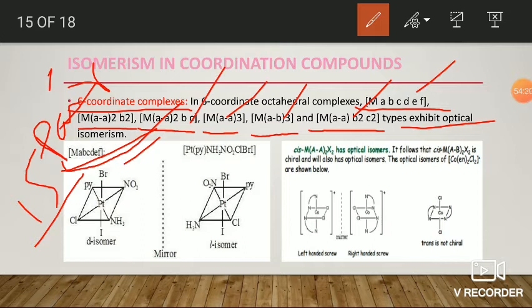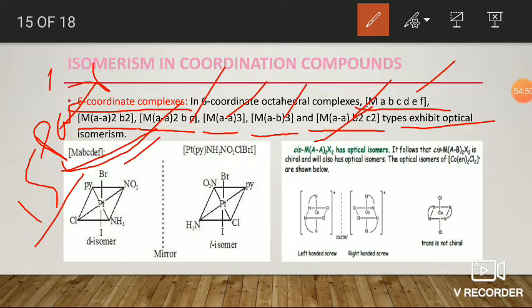MA2X2 type. In the MA2X2 type, according to geometrical isomerism, it exists in two forms, cis and trans. The trans isomer is a meso compound, that is, it contains a plane of symmetry. So only the cis isomer is optically active.